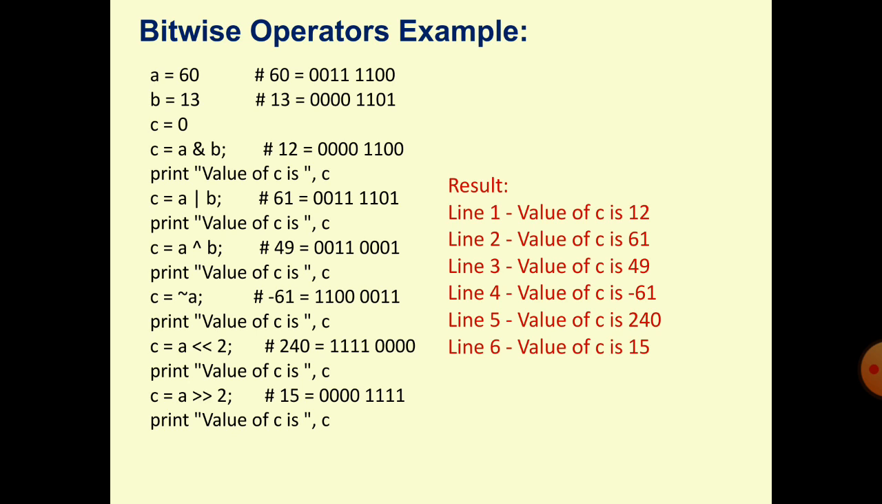Again, C is equal to A right shift 2 times. So A is equal to 60. So 60, if you shift 2 times, you will get 15. Means 2 values you will remove, and 2 zeros will be filled at the right side, and 2 values from the left side are to be removed. So it will be like that, 0 0 0 1 1 1 1. So now it will be 15.